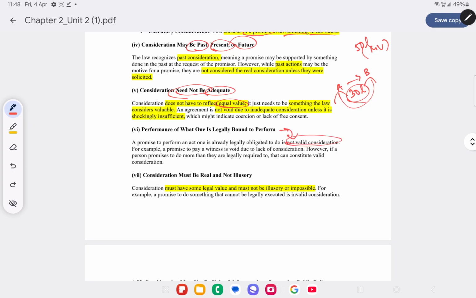What do you mean by this? Take for example, if a particular crime happens and there's a witness. Generally, this witness will have to present the facts in the court of law. For that, he is not required to get any amount from any person, because this is something that one is legally obligated to perform. For that, there is no consideration as such.